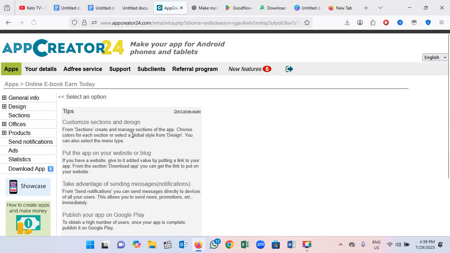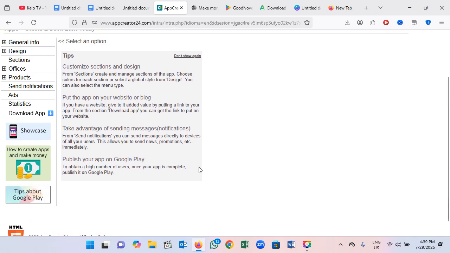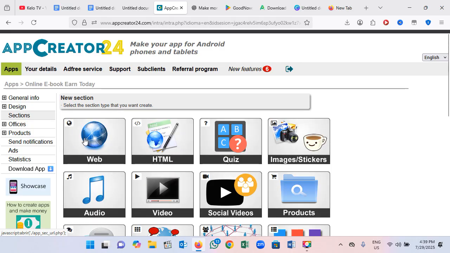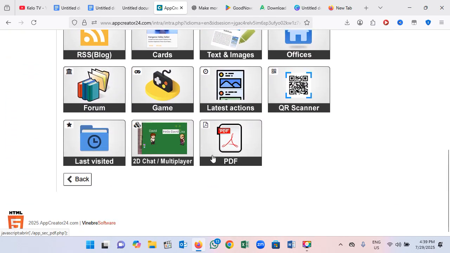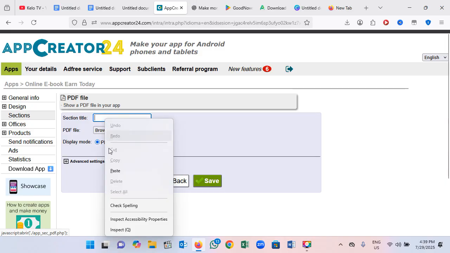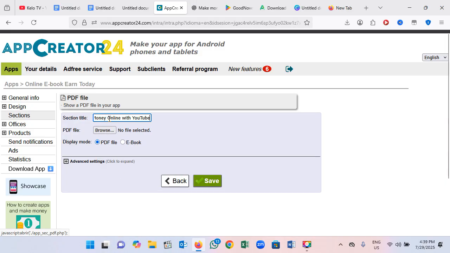So here, if I open, for some of you, you create the name of the app and you click on an empty app, it's going to take you to an empty interface like this. Then here you go to section, as I always guide. Check other videos on my channel, it's going to tell you everything detail by detail. Once you click on the section, you can click on create new section here, and go to PDF. That is the PDF file. Here you're going to write the name of which course you want to put here.